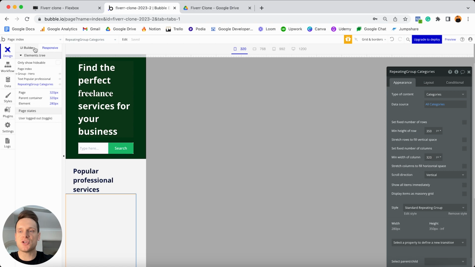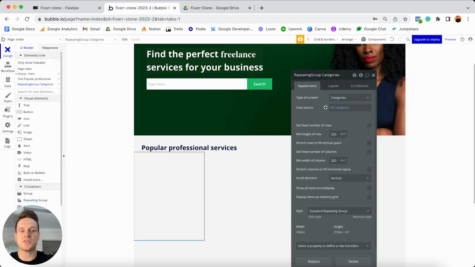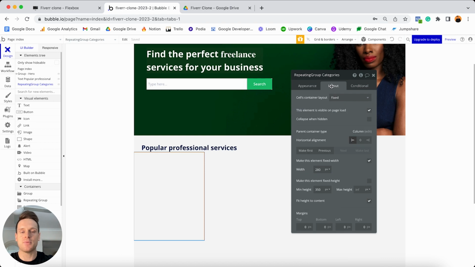Now, if I jump into my UI builder, double click on my repeating group and open up my property editor once again, before we can start to add all of our elements inside of this repeating group, we're going to jump over to our layout tab, because we now need to update the responsive settings of the overall repeating group, not just each of the columns that sit inside of it. And so when it comes to this repeating group, I'm going to update the container layout to be a column.